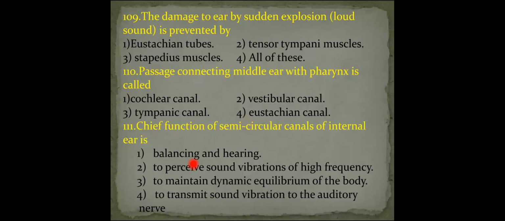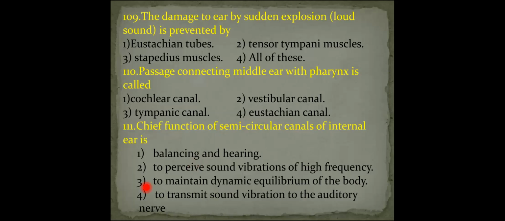Here, first option, balancing and hearing. Semicircular canals are not involved in the hearing function. Next, second option, to perceive the sound vibrations of high frequency. No, the semicircular canals do not have the ability to perceive sound vibrations. So second option also wrong. To maintain the dynamic equilibrium of the body, third option is correct.